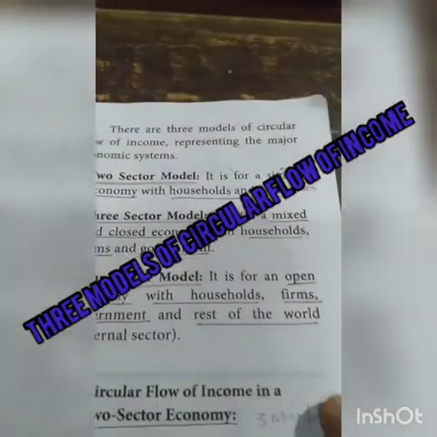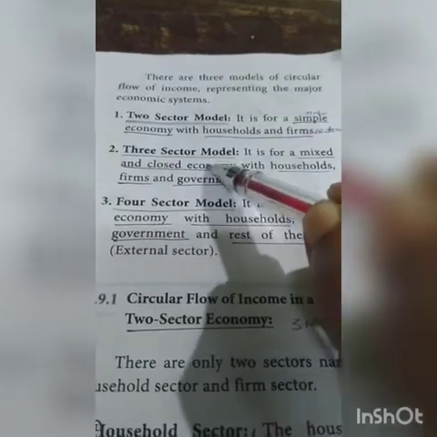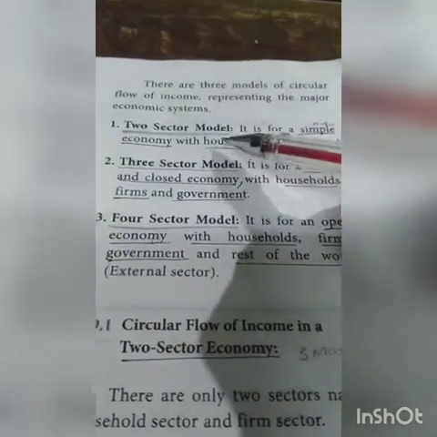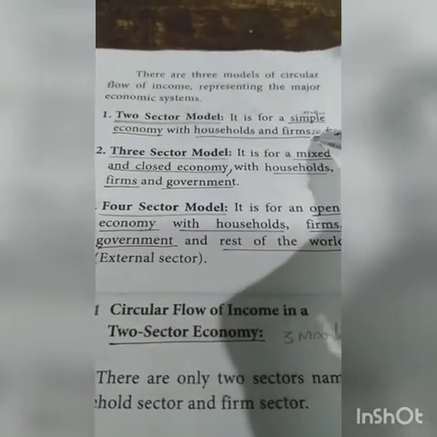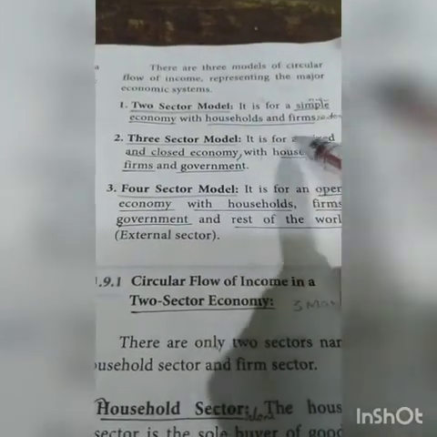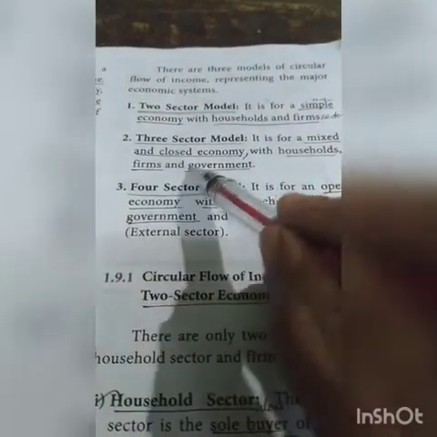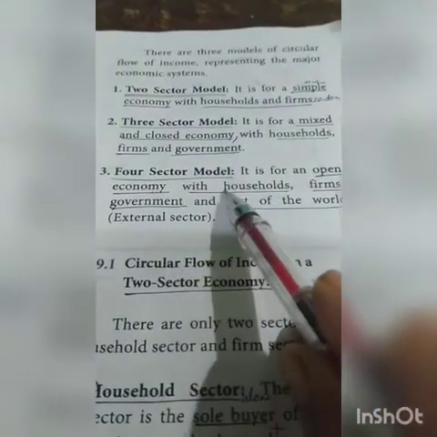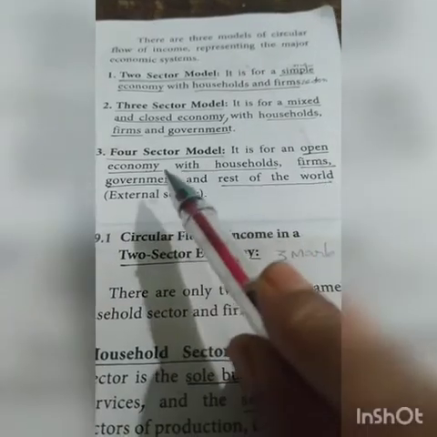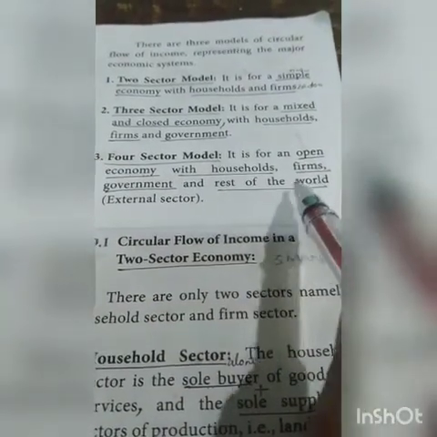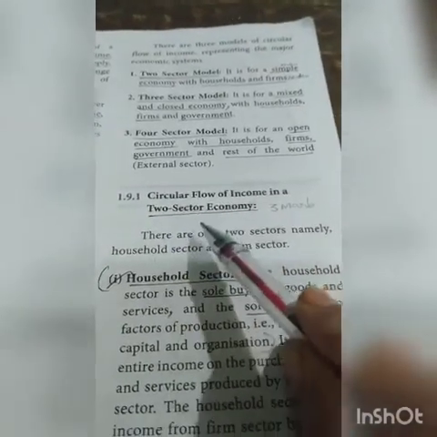There are 3 models of circular flow of income: 2 sector model, 3 sector model, and 4 sector model. 2 sector model is a simple economy with the household sector and the firm sector. 3 sector model is a mixed and closed economy with household sector, firm sector, and government sector. 4 sector model is an open economy with household sector, firm sector, government sector, and rest of the world or external sector. We will learn about these 3 topics briefly.